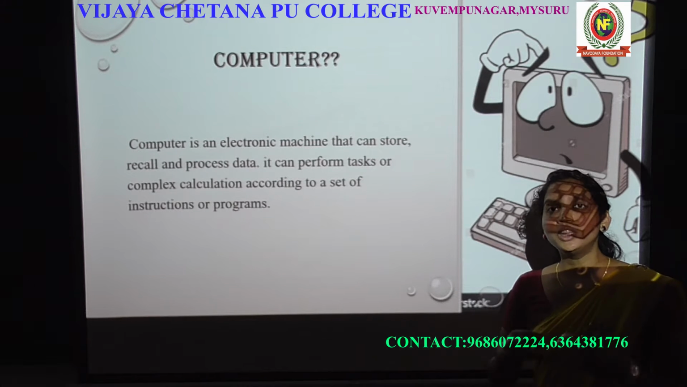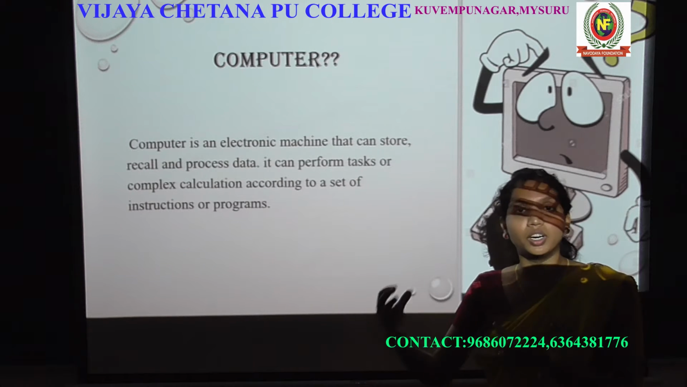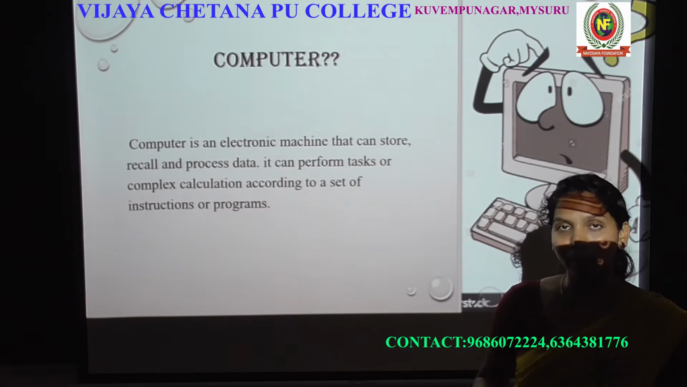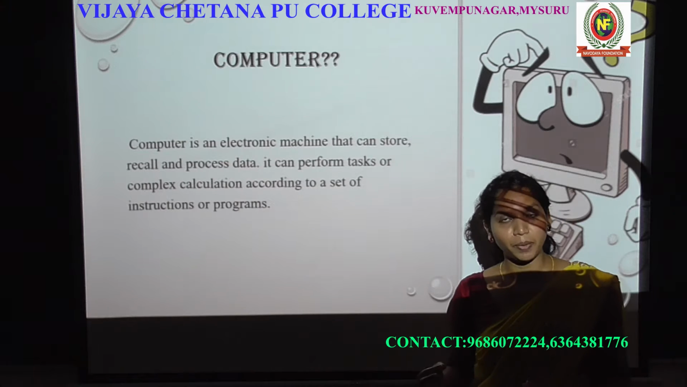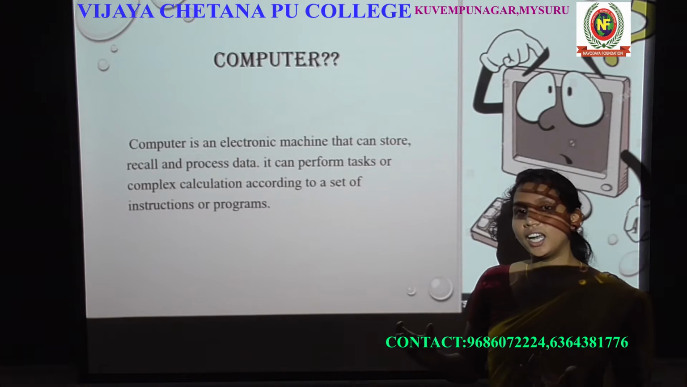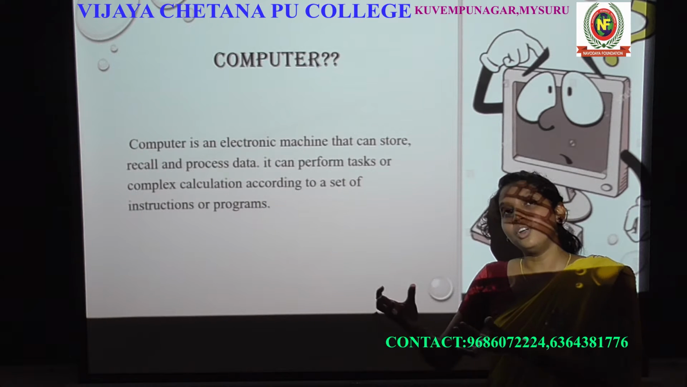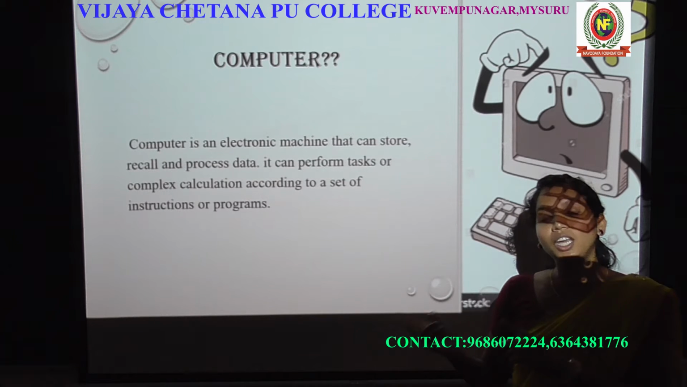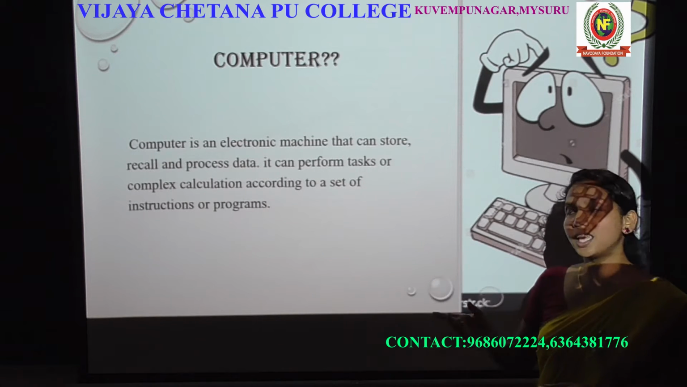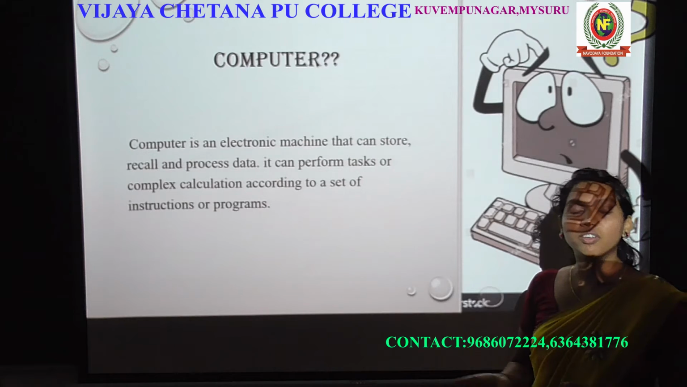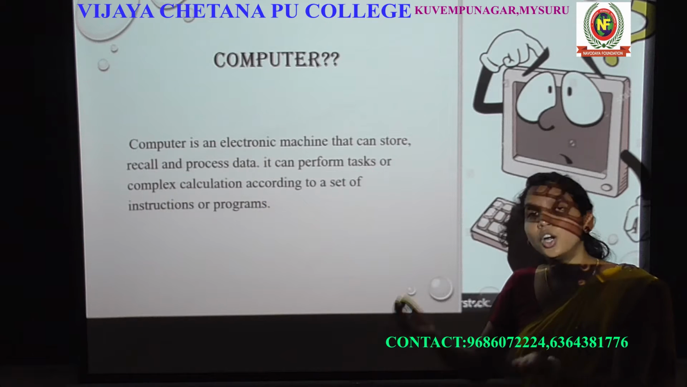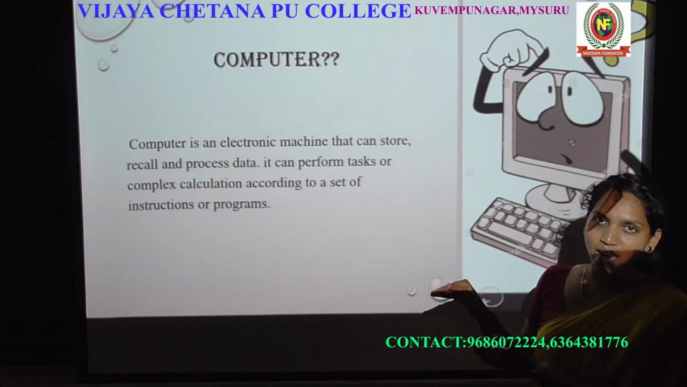Process the data means using this data you can do some work, you can do some task. That is the meaning of processing the data. For example, in the last class I explained with an example, 2 plus 3 is equal to 5. 2 is one data, 3 is another data. Here we add 2 and 3, and you get the answer 5. Addition is a task. Same here, the processed data means whatever data we have stored in the computer's memory, we use that data to achieve a particular task.